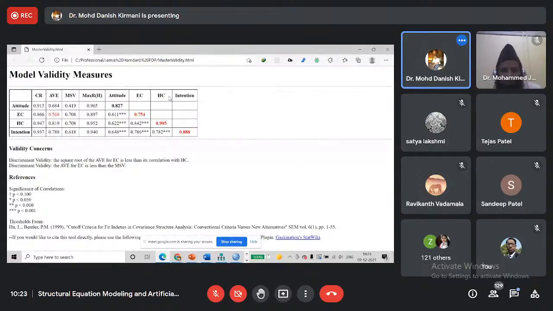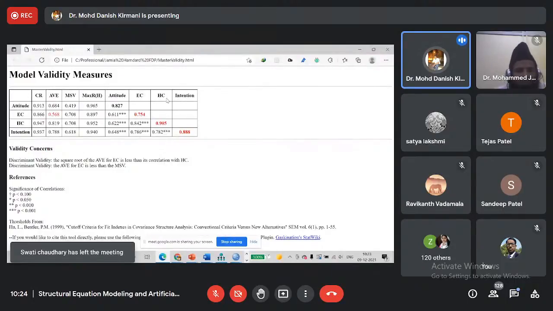Then HC, again, this is the square root of AVE for HC, 0.905, and this is the correlation of HC with intention, 0.782. Again, there is a problem for discriminant validity with regard to health consciousness. So we are having problems with EC and HC vis-a-vis their discriminant validity. So we have to do something to remove this problem.